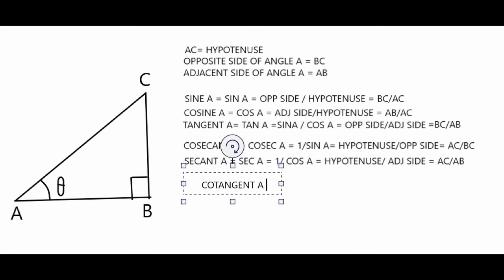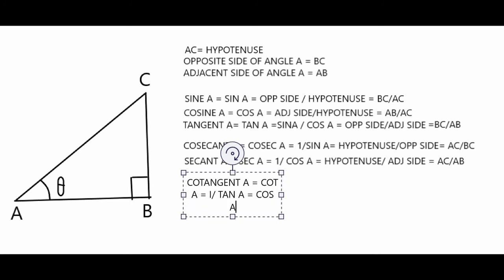Cotangent A is equal to cot A, is equal to 1 by tan A, which is equal to cos A by sin A, which is equal to adjacent side by opposite side, which is equal to AB by BC.